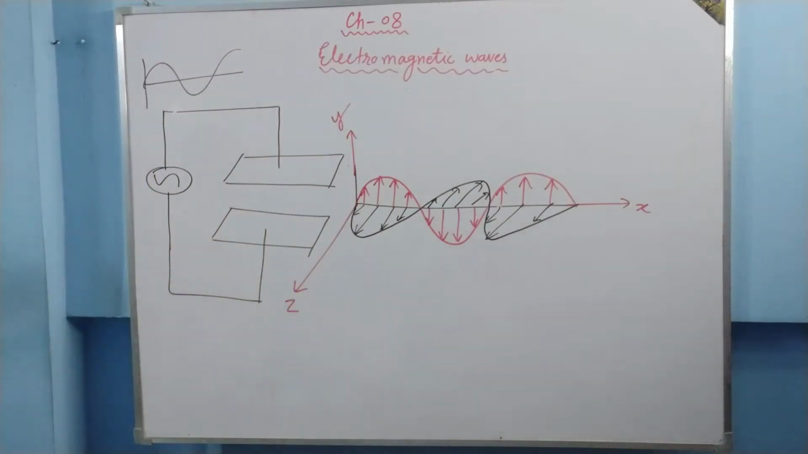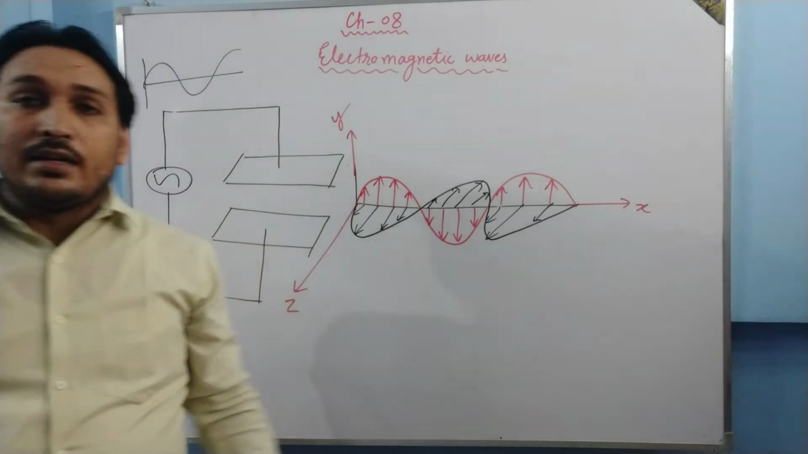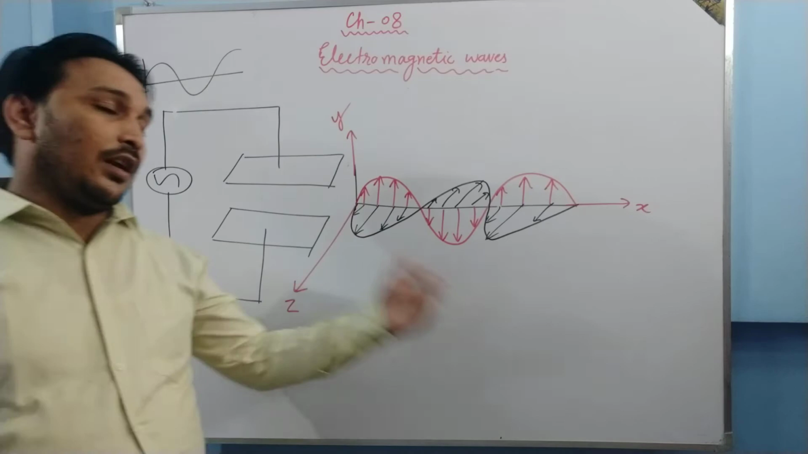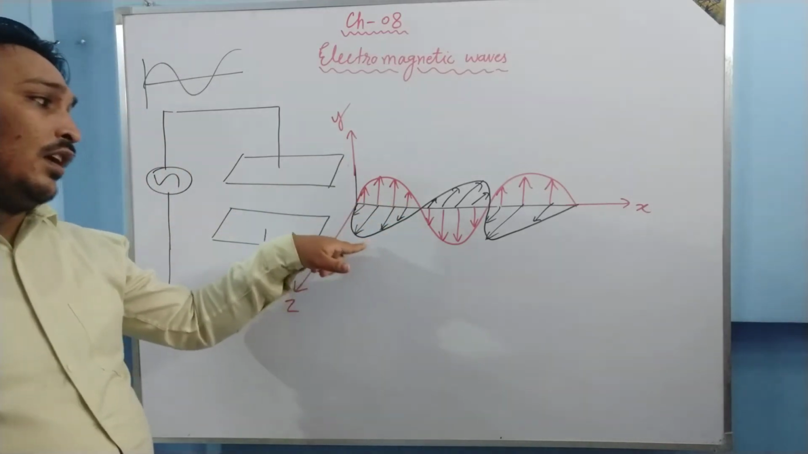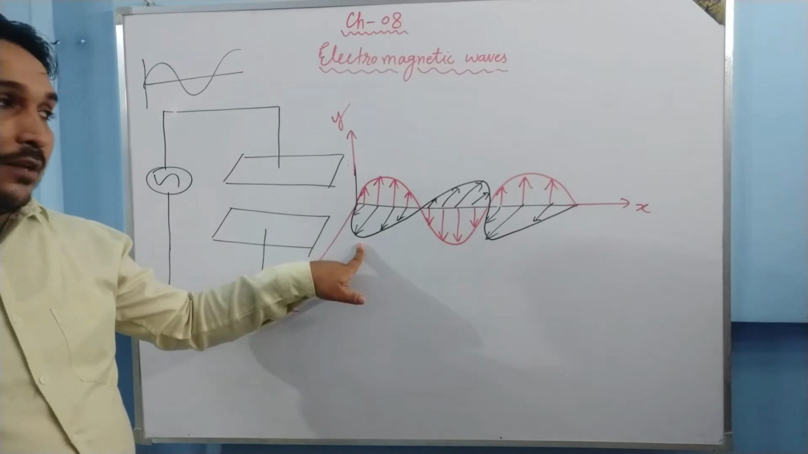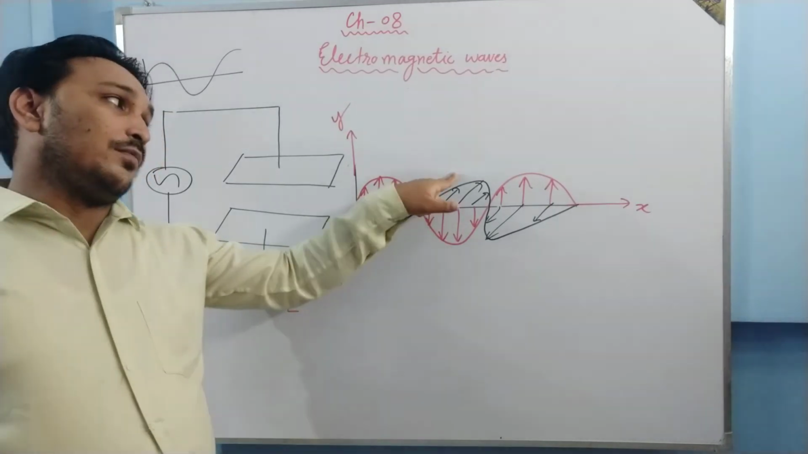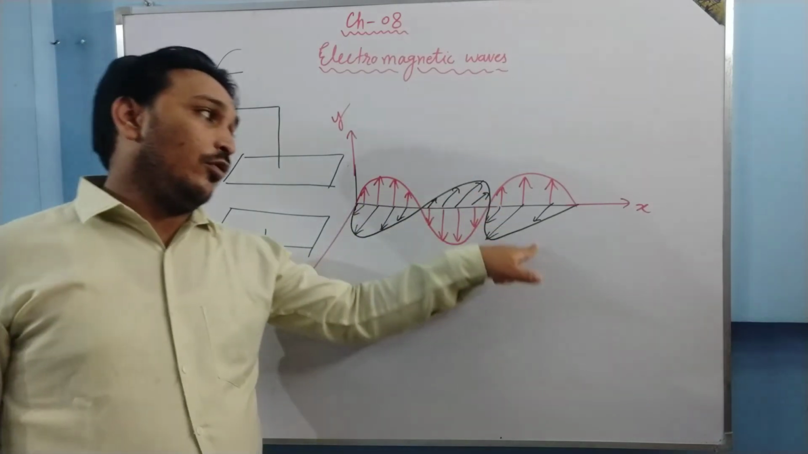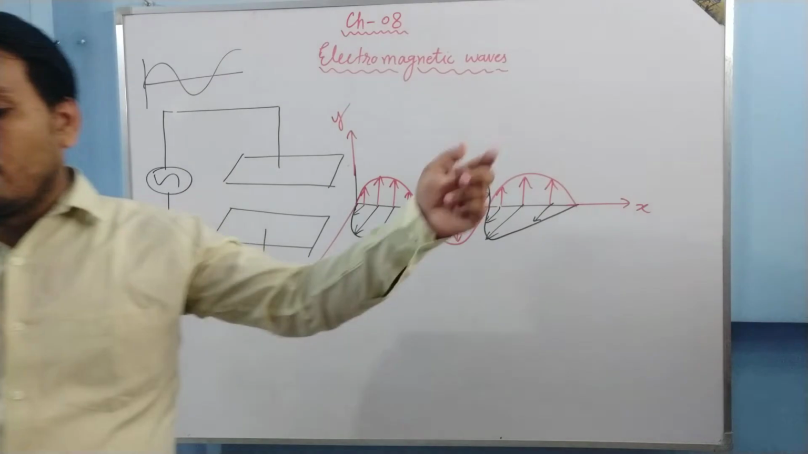So the basic idea of an electromagnetic wave: a time varying electric field produces a magnetic field. A time varying magnetic field produces an electric field. Here is a time varying electric field which produces a magnetic field. This magnetic field is a time varying magnetic field which produces an electric field. This electric field again produces a magnetic field. This magnetic field produces an electric field. This electric field produces a magnetic field, and this goes on.